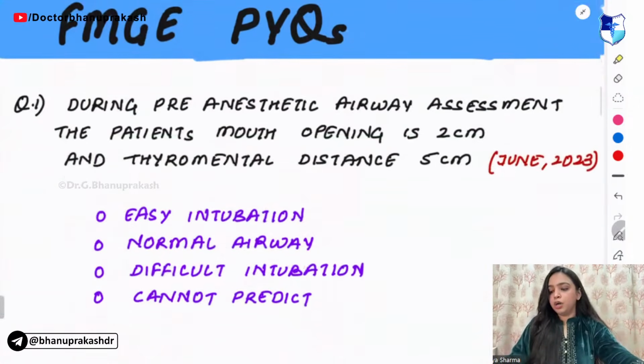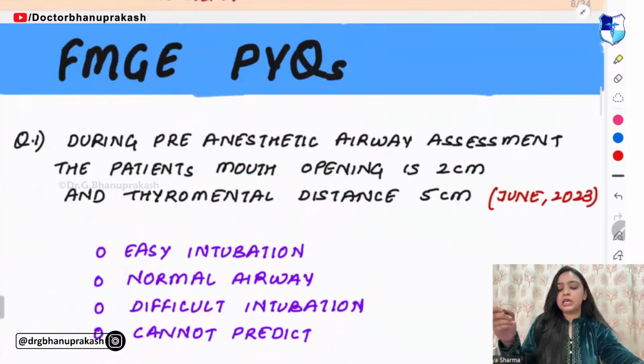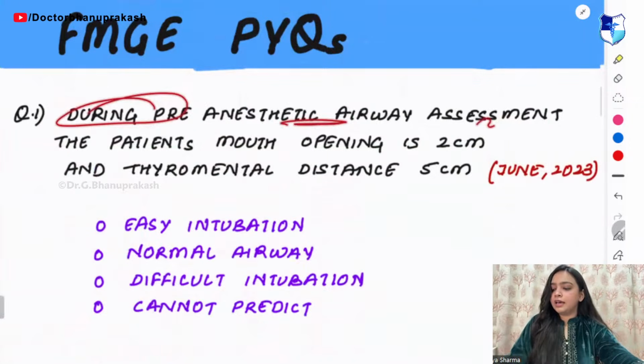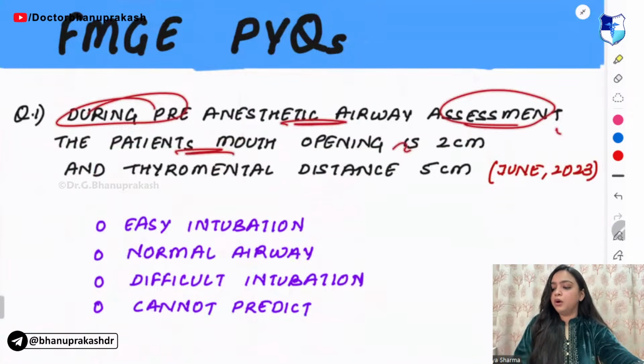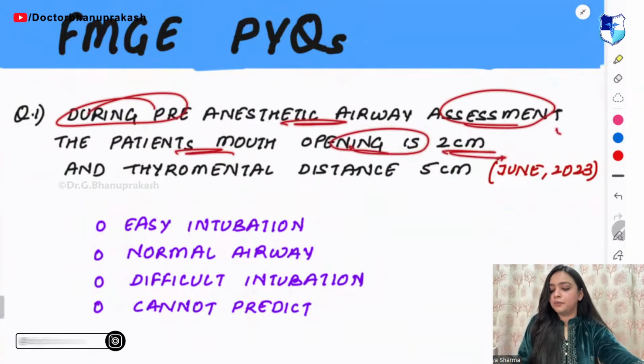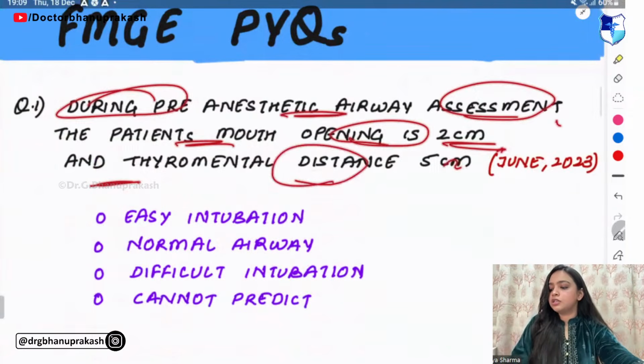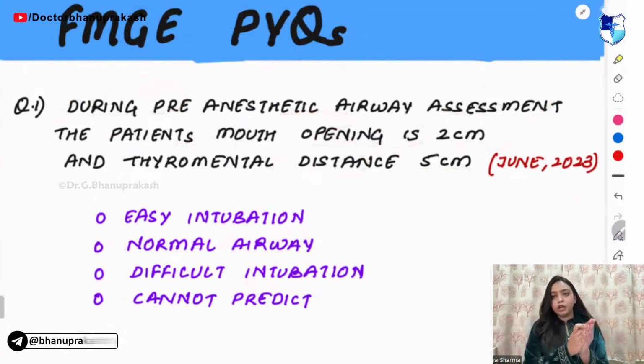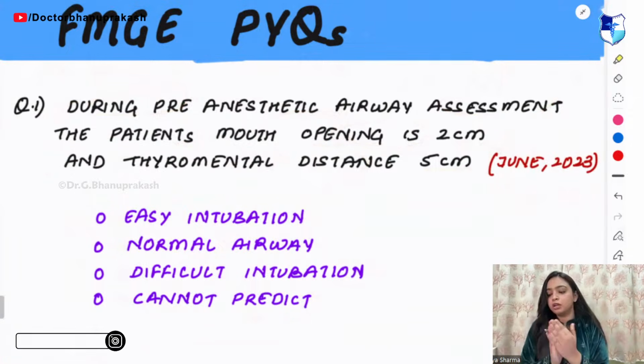Now, guys, coming on to the PYQs. The first PYQ, answer in the comment section. During the pre-anesthetic airway assessment, the patient's mouth opening is 2 centimeters and the thyromental distance is 5 centimeters. So answer me, is it an easy intubation, a difficult intubation, or a normal intubation?